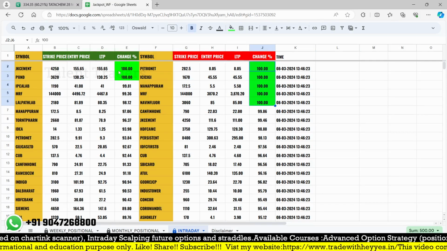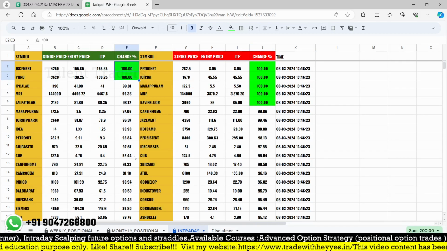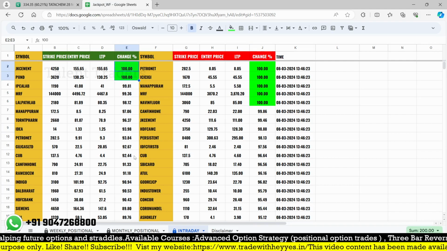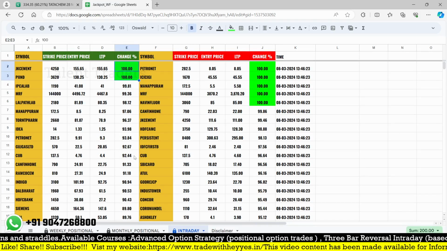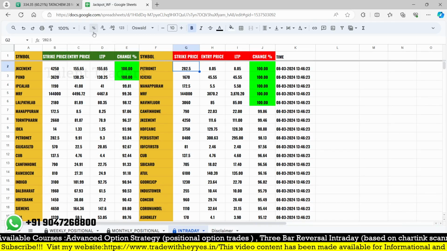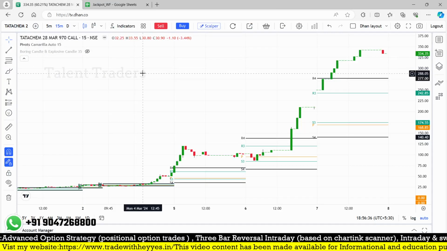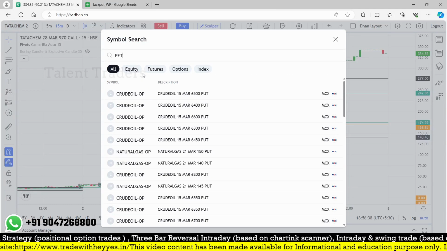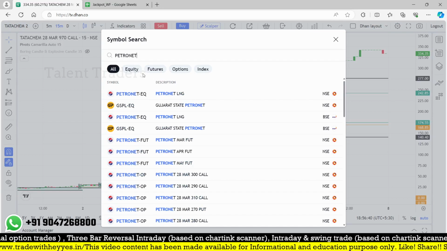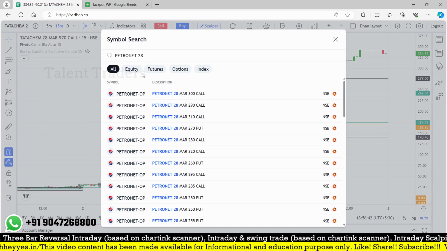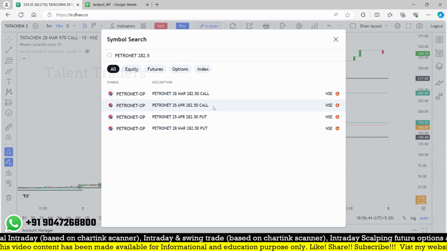These stocks, where the premium is equivalent to 100, you know very well it is not a liquid one. Let me go for the Petronet 282.5 put option.